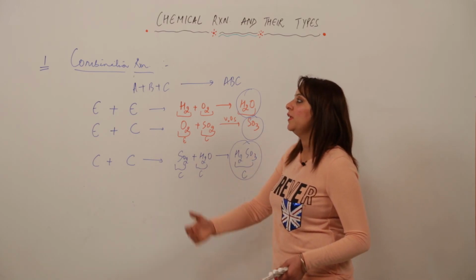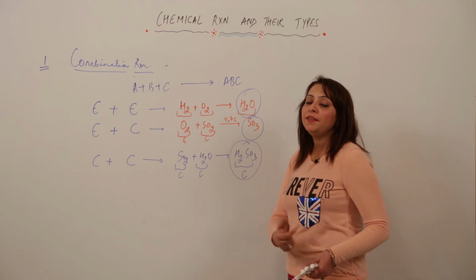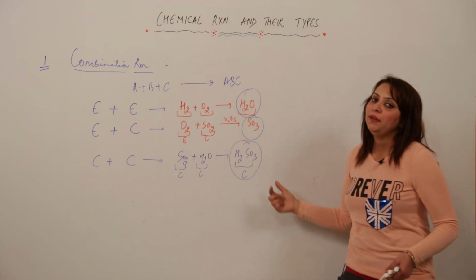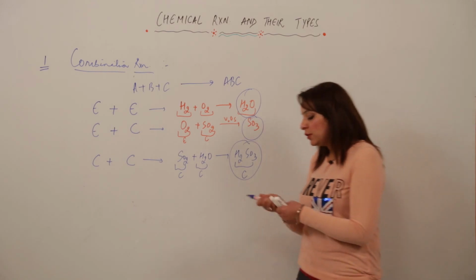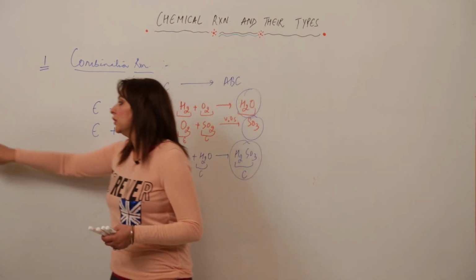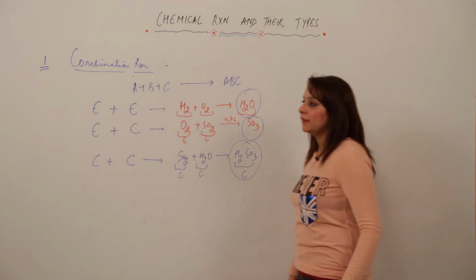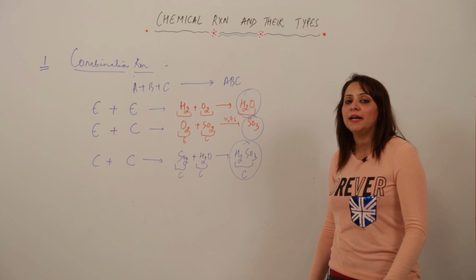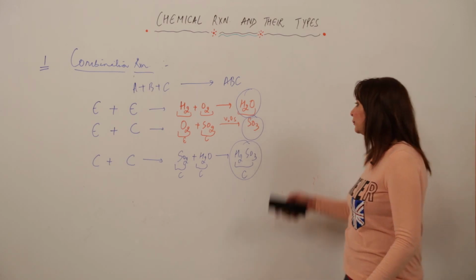The most important thing to keep in mind is that whenever a combination reaction is occurring, the identification property for it is that a single product will be formed. So whenever you get a question asking what kind of reaction it is, just look for it. If you have a single product, that means the reaction is a combination reaction.